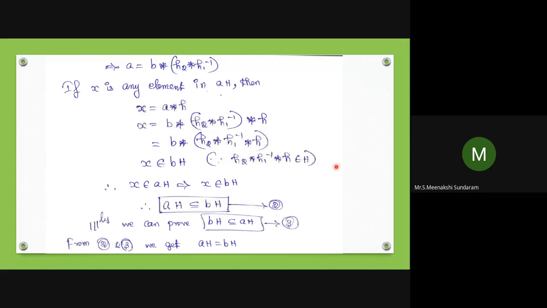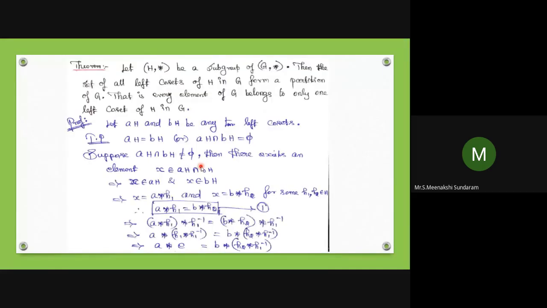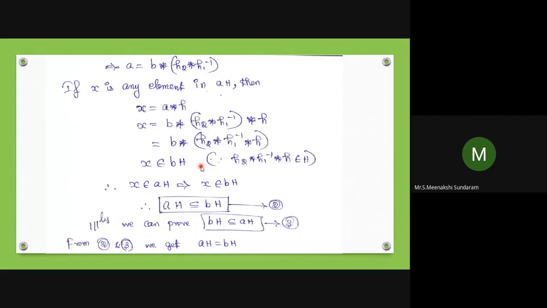Therefore, AH is a subset of BH. Similarly, we can prove that BH is a subset of AH, by the same procedure, writing BH instead of AH. The right cosets also we can easily prove. Left cosets and right cosets, most important one.